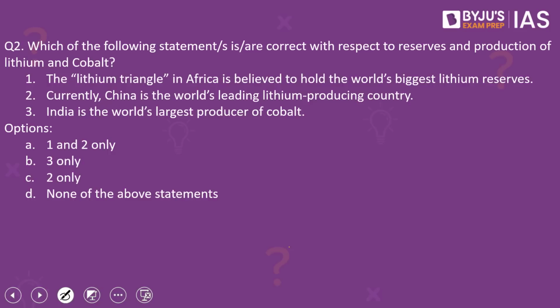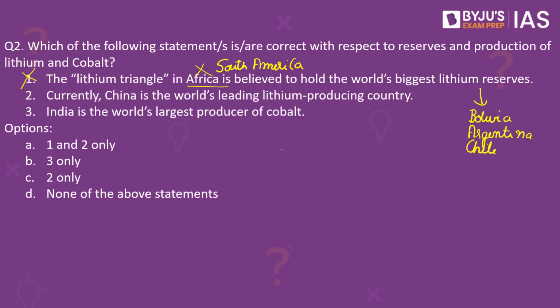Coming back to the question, consider the first statement. The first statement is wrong. Why? Because the lithium triangle is not located in Africa but in South America. Note, the lithium triangle is a region of the Andes mountain range which is rich in lithium reserves. It borders the countries of Argentina, Bolivia, and Chile. The second statement is wrong. Why? Because it is not China but it is Australia which is the world's leading lithium producing country.